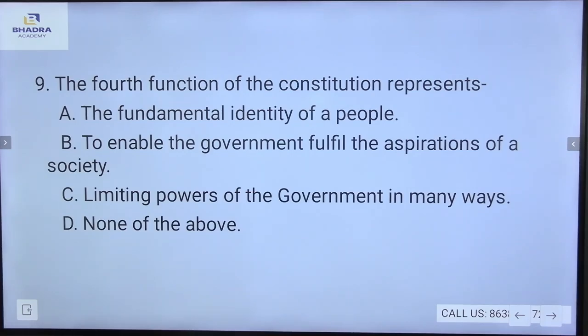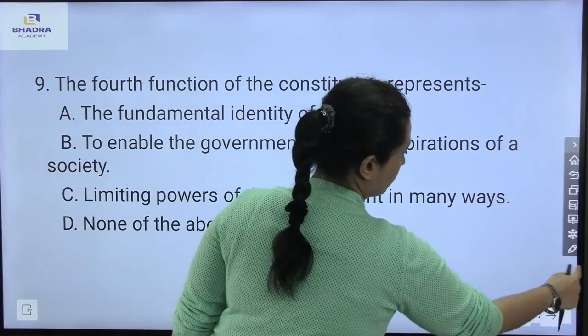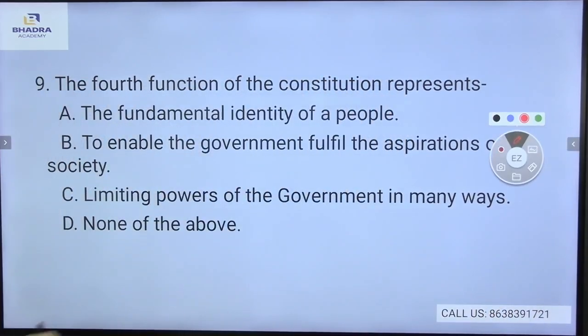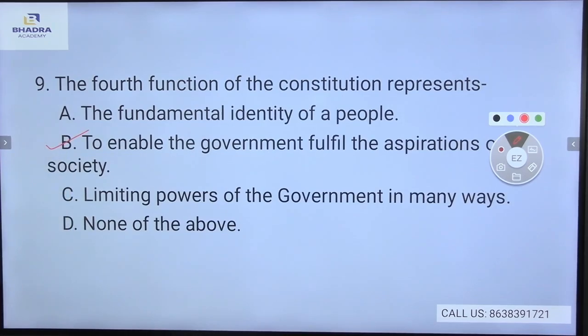The fundamental identity of the people, to enable the government to fulfill the aspirations of a society, limiting powers of the government in many ways, or none of the above. So what will be the correct answer here? Yes, the fourth function, as we have already studied, is to enable the government to fulfill the aspirations of the society. Yes, this is the correct answer.